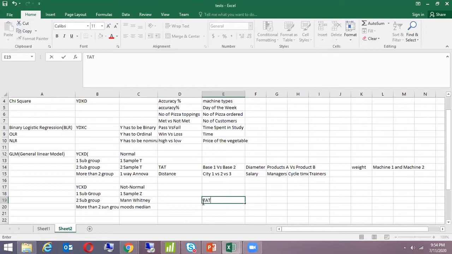Simar, just a question. For an example, I will do a normality test on TAT. If that data is normal, which means that there are no extreme values, that's the reason we consider the mean when we do the two sample T. And because there are abnormalities in the data in Mann Whitney, we go with the median. Yes, absolutely.